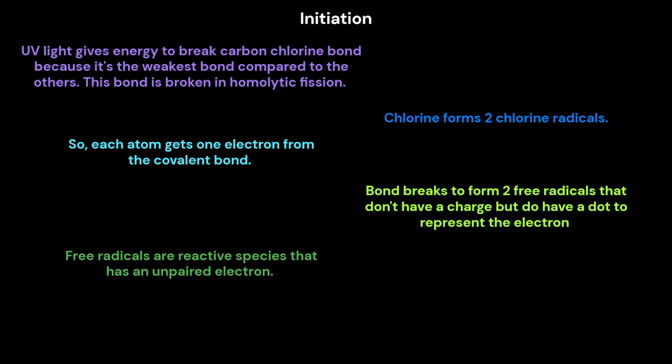So, each atom gets 1 electron from the covalent bond. The bond breaks to form 2 free radicals that don't have a charge but do have a dot to represent the electron. Free radicals are reactive species that have an unpaired electron.